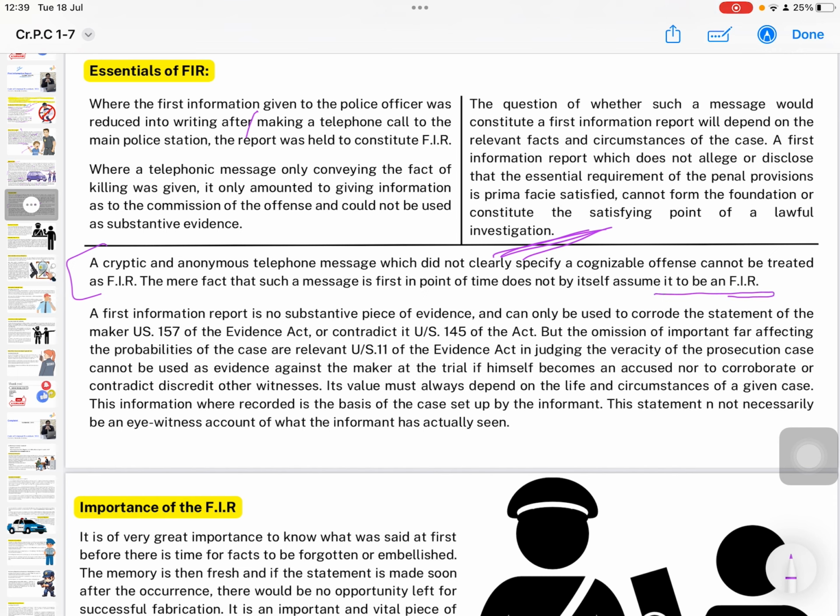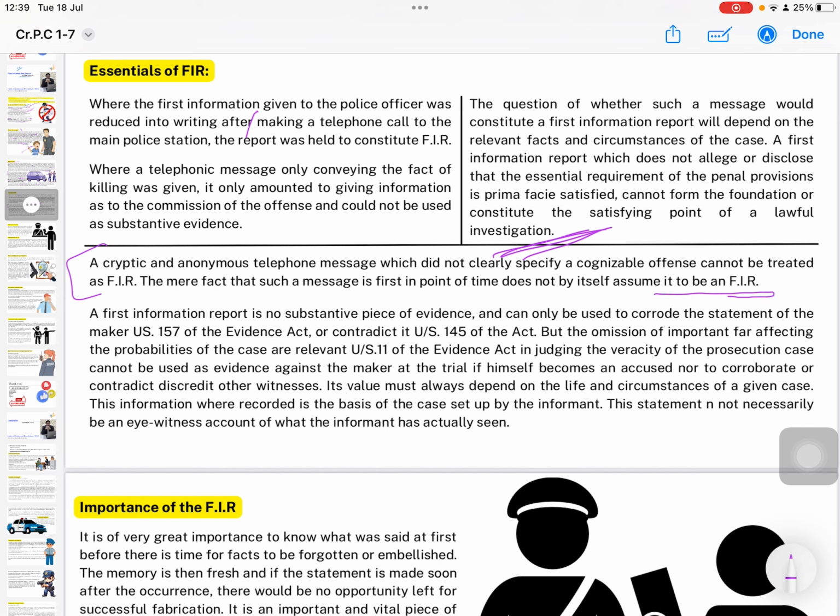It cannot be used as evidence against the maker at the trial if he himself becomes an accused, nor to corroborate or contradict or discredit other witnesses. Its value must always depend on the facts and circumstances of a given case. This information, where recorded, is the basis of the case set up by the informant. The statement need not necessarily be an eyewitness account of what the informant has actually seen.